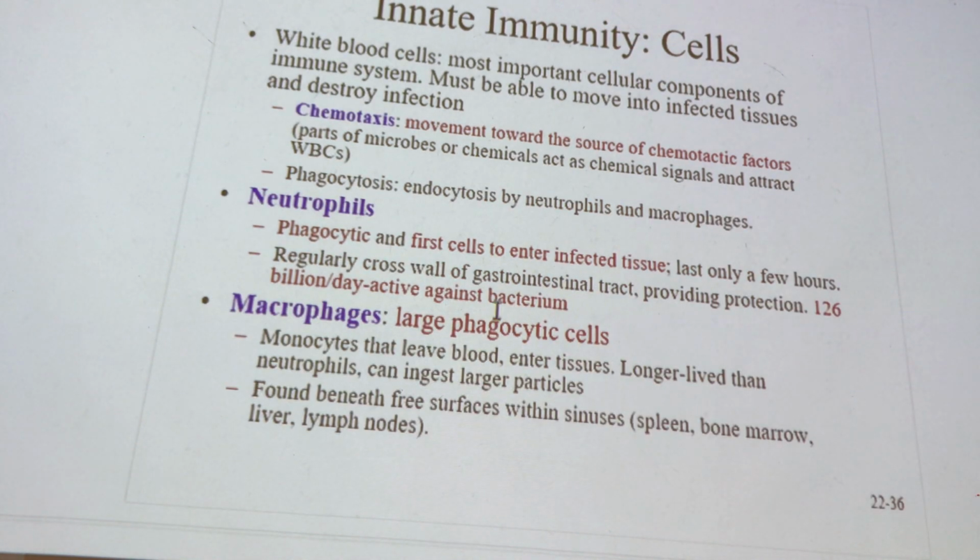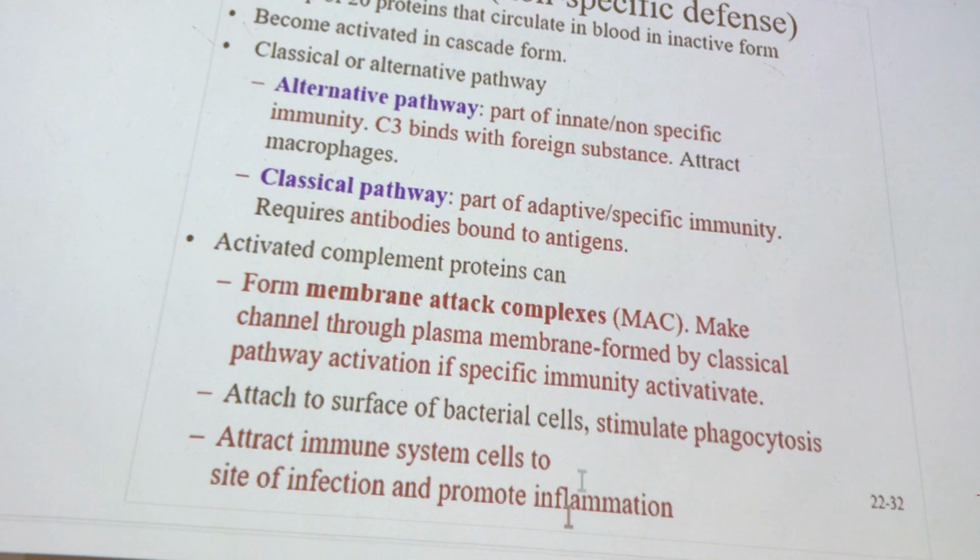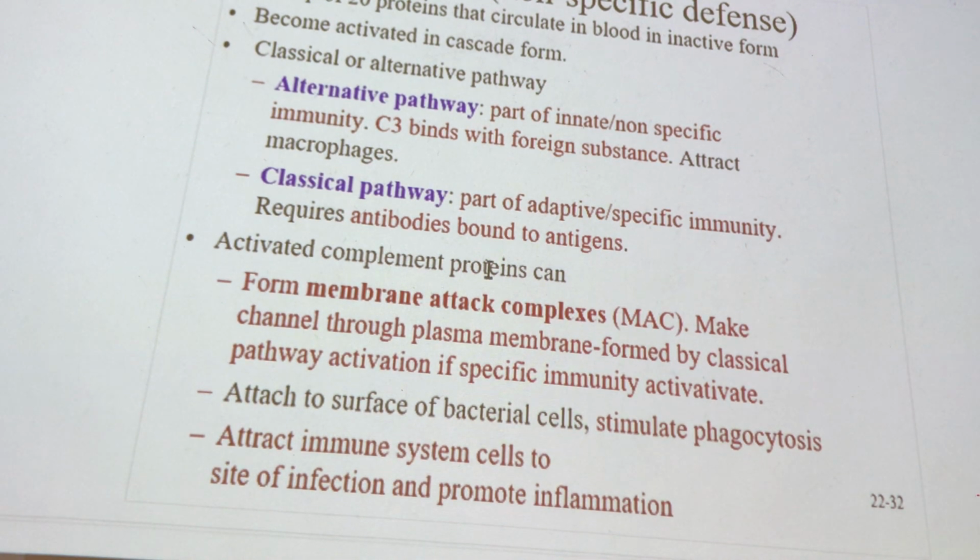And then we talked about complement proteins as well. So know the difference between the alternative and classical pathways. Just very generally, know which one is which: the classical pathway is activated from our specific immunity, and the alternative pathway allows us to activate the innate non-specific immunity. Again, complement is a group of 20 different proteins that, when active, will bind to the virus or bacterium.